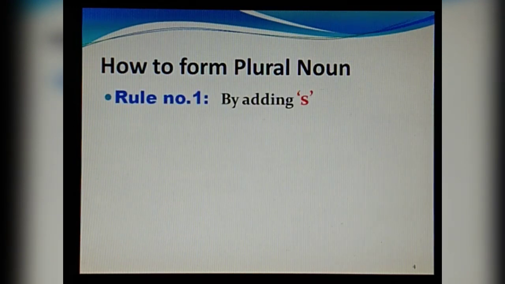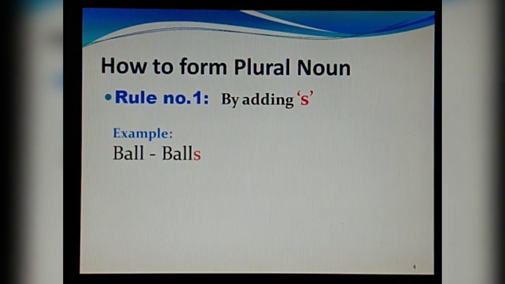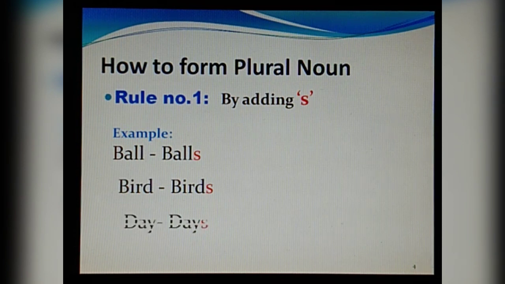Now we will see one by one the rules of how to form the plural noun. Rule 1 says that by adding s we can make a plural noun. Here the single noun was ball and for making it plural we have made it balls by adding s to it. Similarly bird has become birds. Day has become days. So this way we are changing from singular to plural.